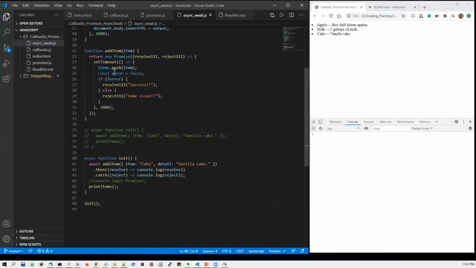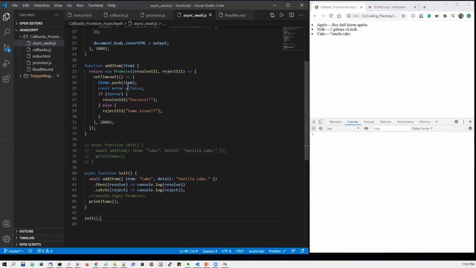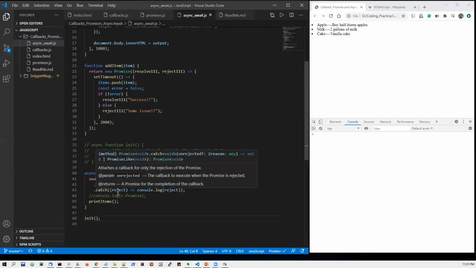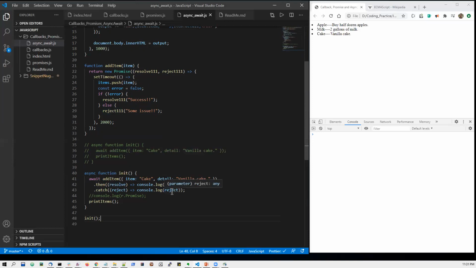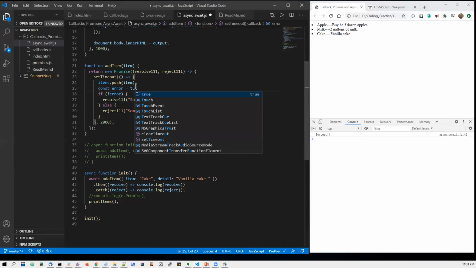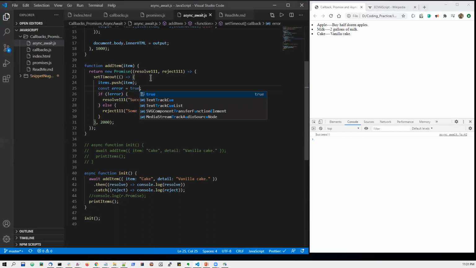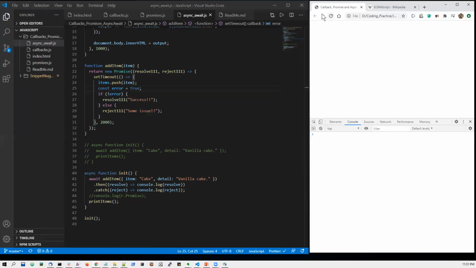So now, based on the return, whether it is resolve or reject, that particular block, the then or the catch, will be executed. Right now it is resolved because this error is false, so this condition will be met. Let us see what happens here. So this resolve, this success, will be printed, right? If I put it true, just like the promise. So async await is nothing but a better way of handling promises.